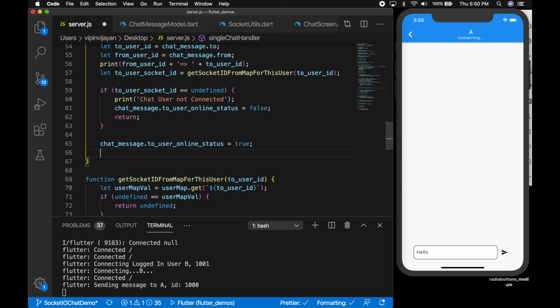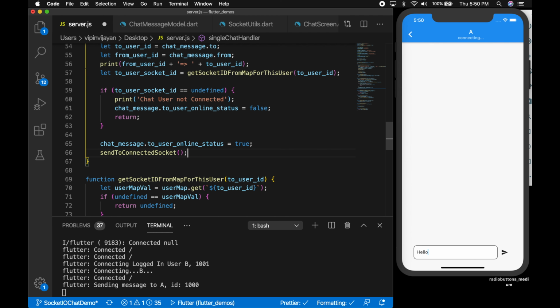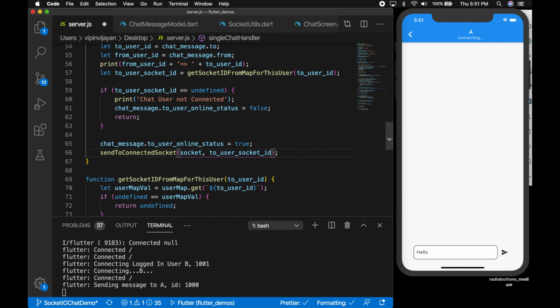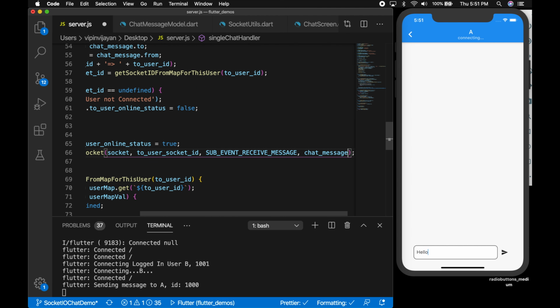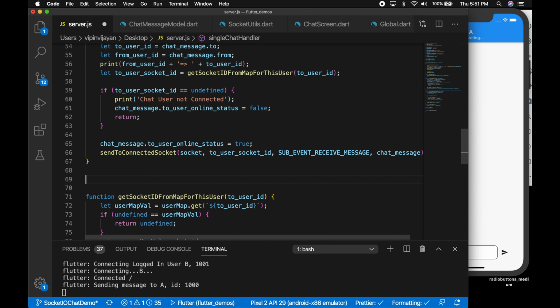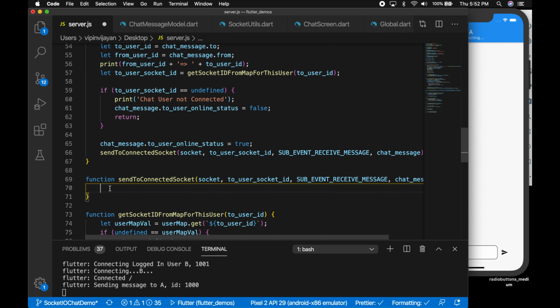And let's write a new function to send a message to this socket. So I'm going to say send to connected socket, and I'm going to pass in the socket, the second one is the to user socket ID, to which user we are going to send, then the event, and the last one is the chat message. So what is the value we are going to send? Let me write that function send to connected socket, and let's have all those parameters.